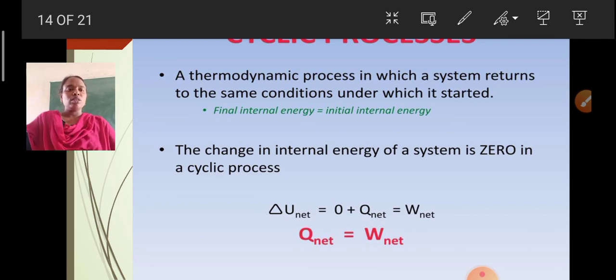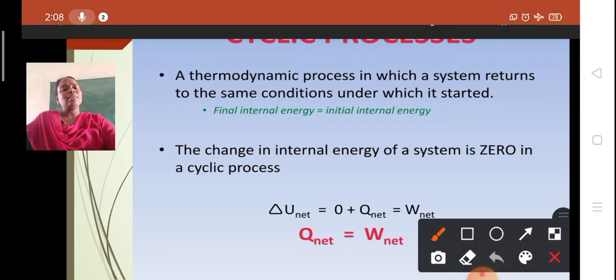And if you come across the cyclic process, what is a cyclic process? It is a thermodynamic process in which a system returns to the same condition under which it started. So the final internal energy is equal to the initial internal energy. The system comes from its final state back to its initial state.